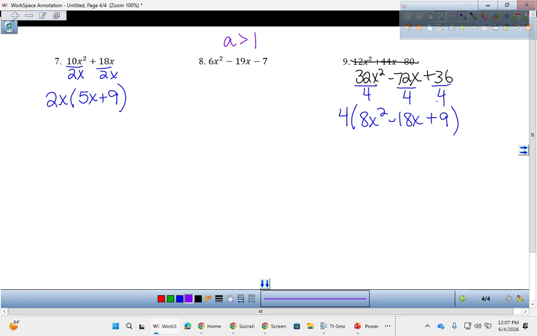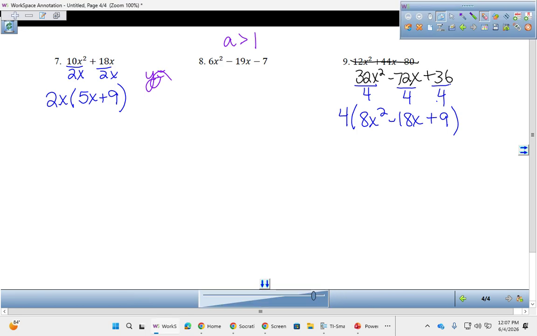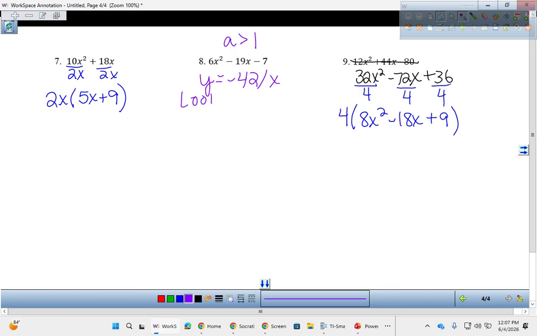Step 1 in an A is greater than 1 problem is to do A times C, divided by X. So in this case, that would be the 6 times the negative 7. That's what I'm putting in my calculator. So in my calculator is going to be negative 42 divided by X. And I'm going to look for numbers that add to negative 19.